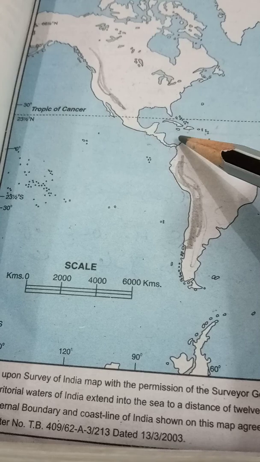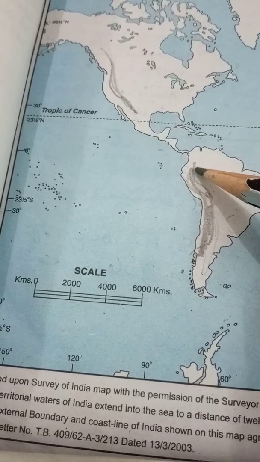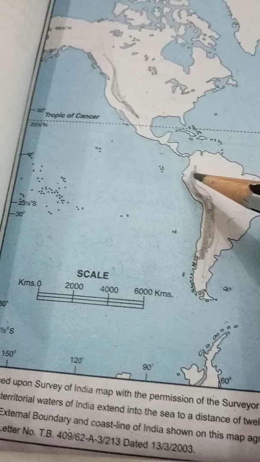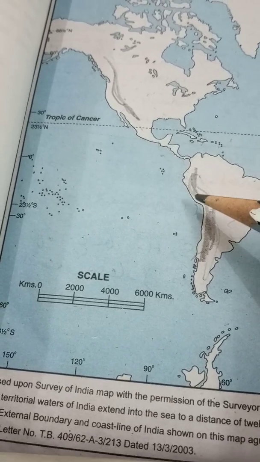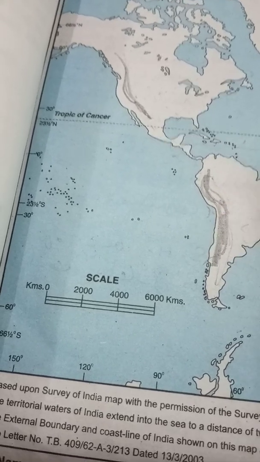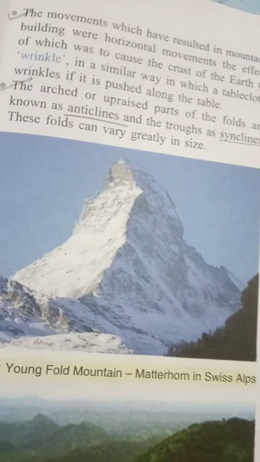So the mountains of the young fold type are characterized by their ruggedness of relief, in contrast to the smooth and rounded contours of the mountain areas which have been subjected to weathering agents for a long period of time. The Alps, the Scottish Highlands. So the difference between the two is spectacular.